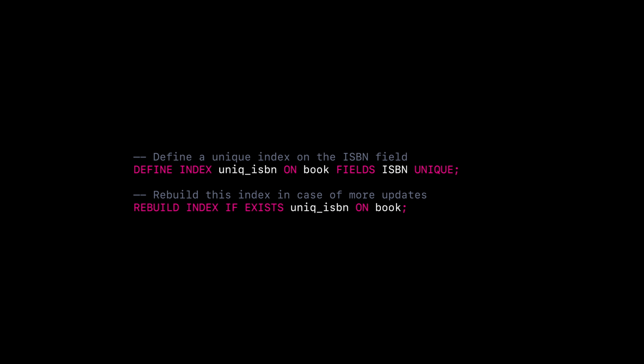SurrealDB is built to handle applications of any size, with a focus on fast query performance and enhanced data analysis. To maintain this efficiency, we've introduced a rebuild statement. This feature is particularly important when using SurrealDB's secondary indexes, which support both traditional indexing for full-text searches and advanced vector embedding searches for AI applications. Over time, the performance of M-Tree and HNSW indexes can degrade. Periodically rebuilding these indexes with the rebuild statement ensures they remain fully optimized, keeping your queries running smoothly.